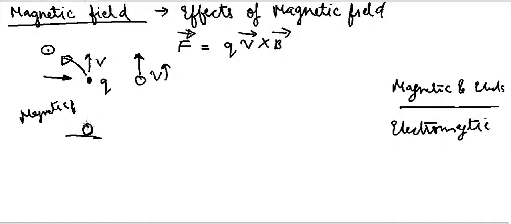One observer may say that there is a magnetic field, and another observer which is moving at a velocity v will conclude that there is an electric field. So magnetic and electric field are two sides of the same coin. Magnetic field is nothing but electric field in motion, and it depends on your frame of reference whether you conclude the region has a magnetic field or an electric field.